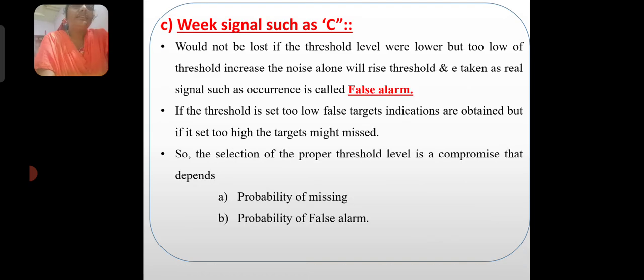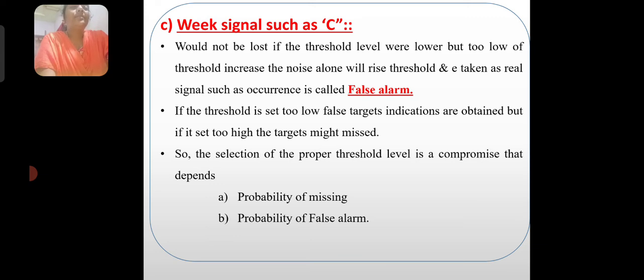So weak signals such as C would not be lost if the threshold level were lower, but if the threshold is too low, noise alone will cross the threshold and be taken as a real signal. Such an occurrence is called a false alarm. If the threshold is set too low, false target indications are obtained, but if it is too high, the targets might be missed.